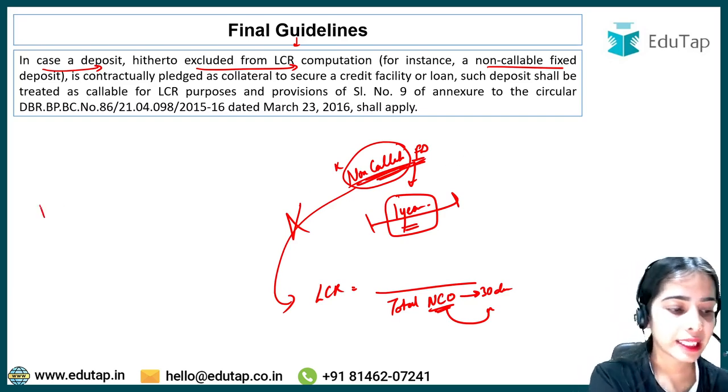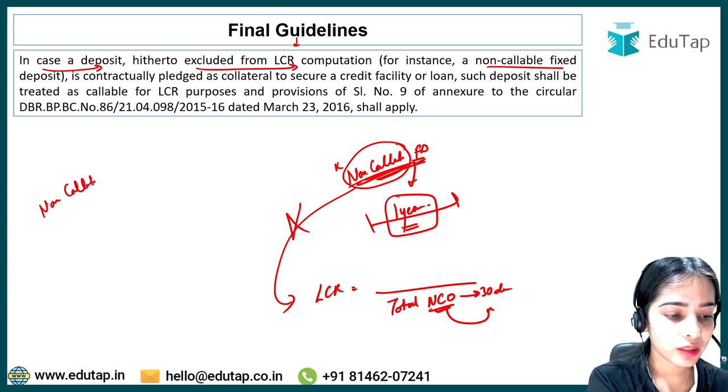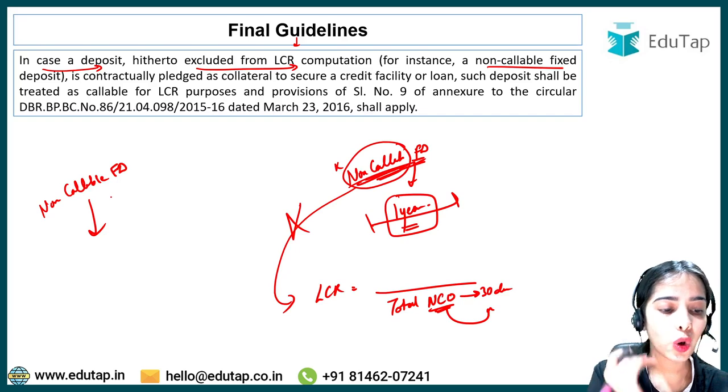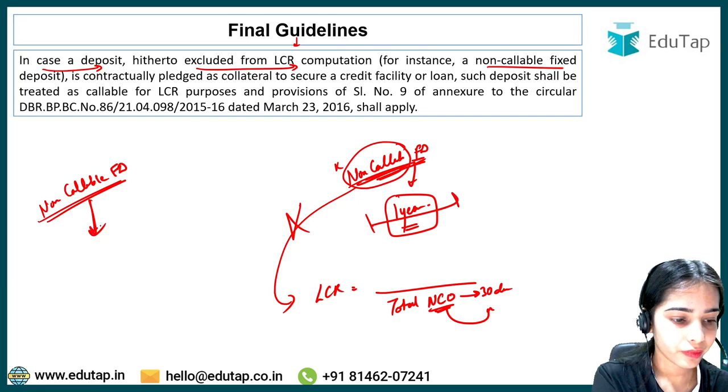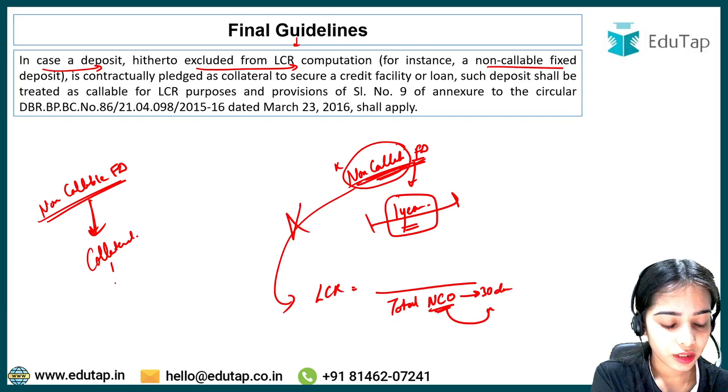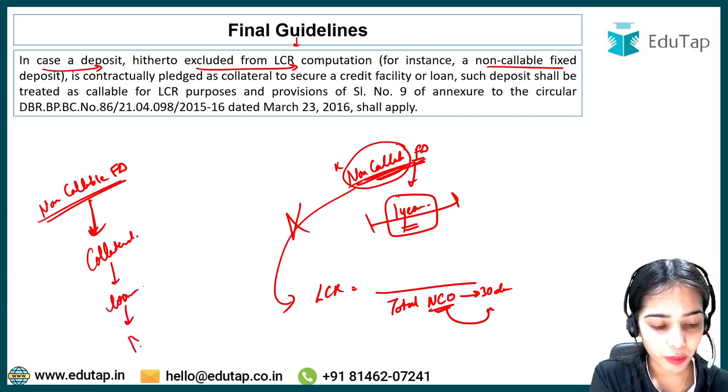But let's say this non-callable fixed deposit is kept as a collateral for a loan taken from a bank.